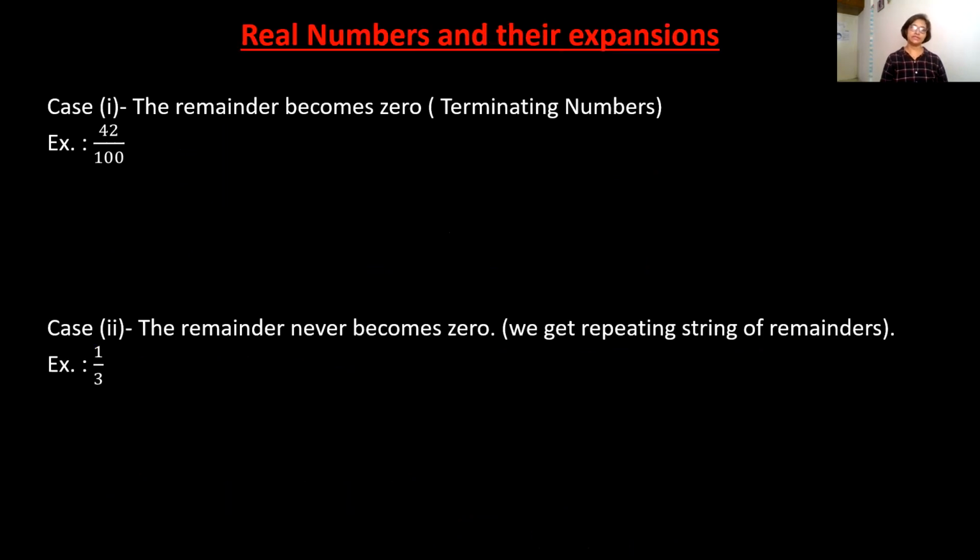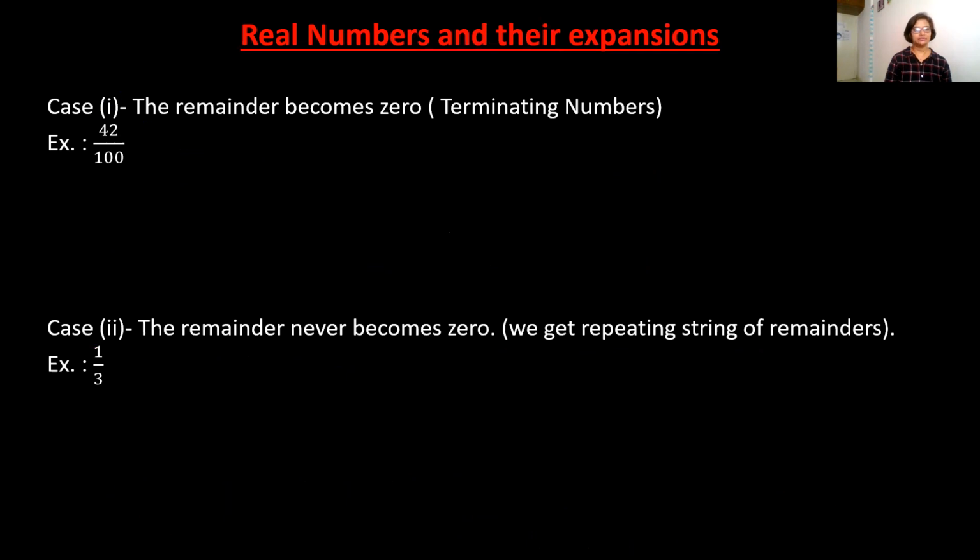In the next slide, I will teach you real numbers and their decimal expansion. We have already learned decimal expansion, I think in class 6th or 7th.